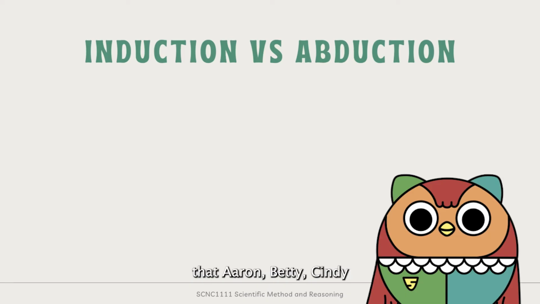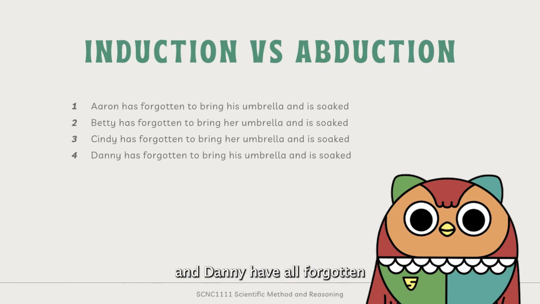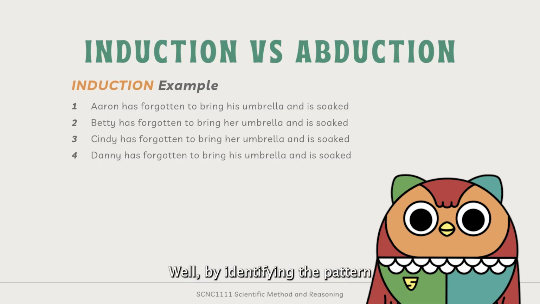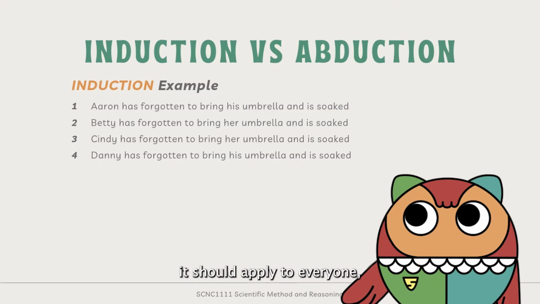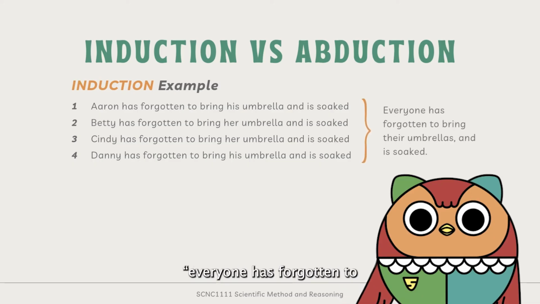Suppose we have observed that Aaron, Betty, Cindy, and Danny have all forgotten to bring their umbrellas and are soaked. Let's try induction first. Well, by identifying the pattern from these four cases and postulating that it should apply to everyone, we can suggest an inductive hypothesis that everyone has forgotten to bring their umbrellas and is soaked. Perfect! Here's another example with similar observations.